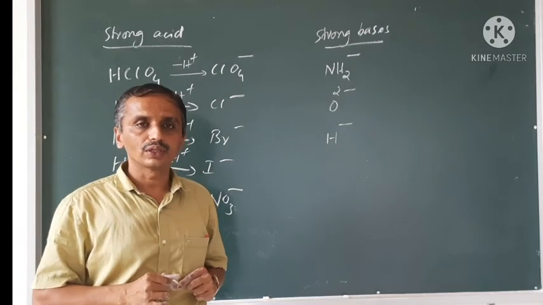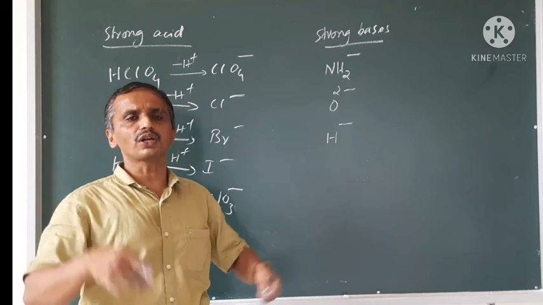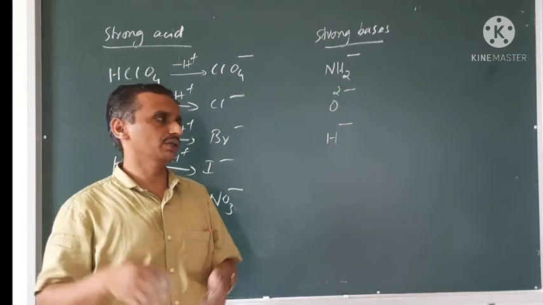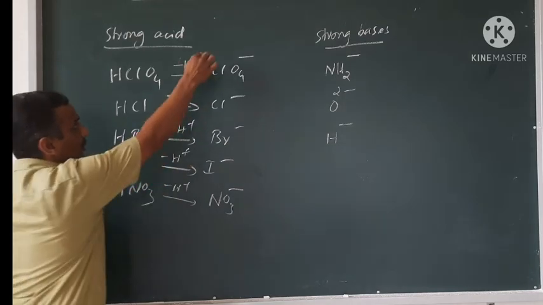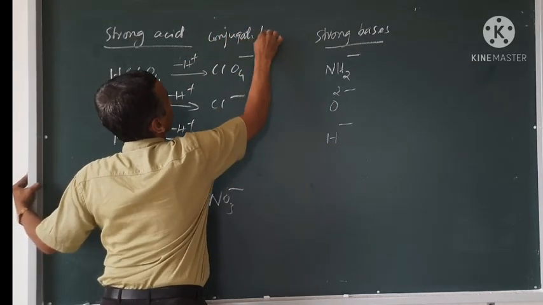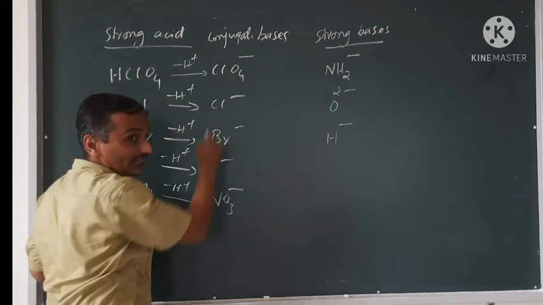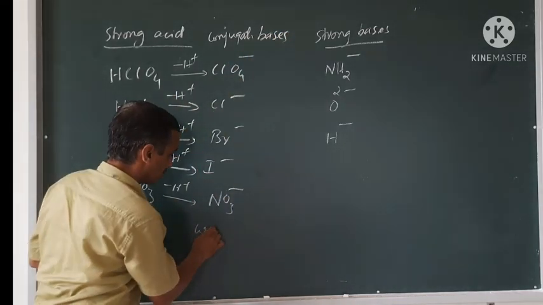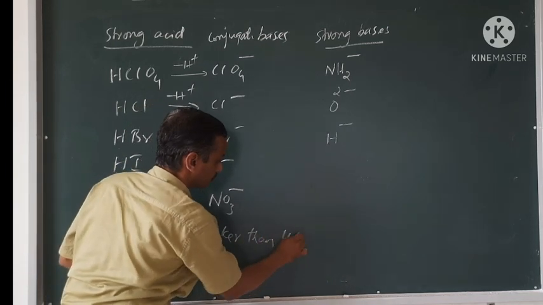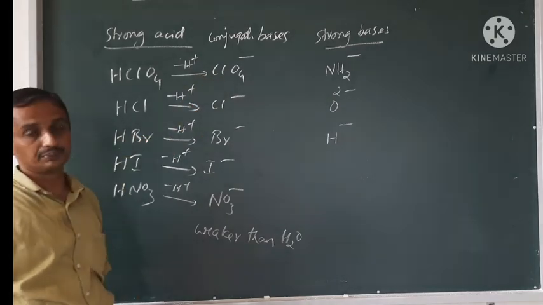What I said: in the conjugate acid-base theory, if the acid is stronger, its conjugate base is very weak. So these are all conjugate bases, and these are all weaker in nature. And remember, these conjugate bases are weaker than water also.